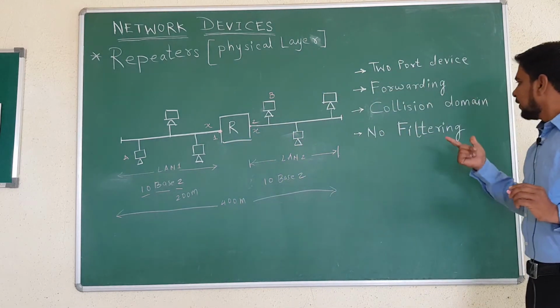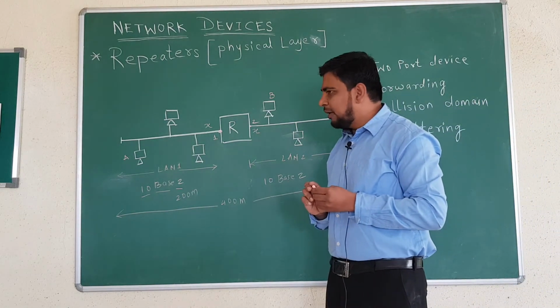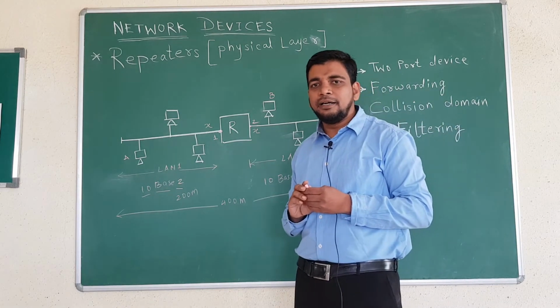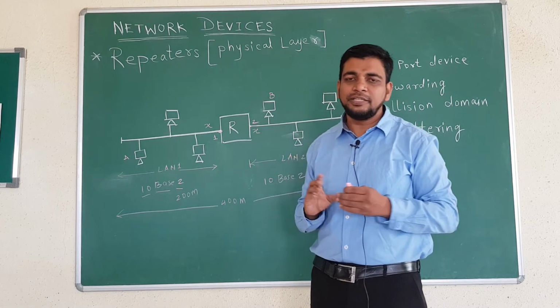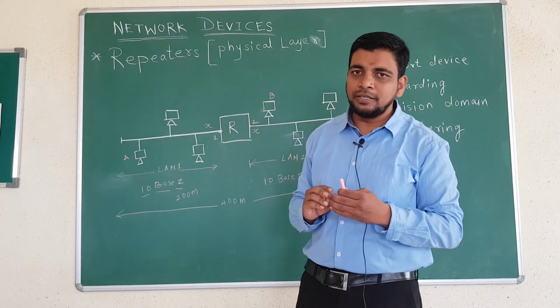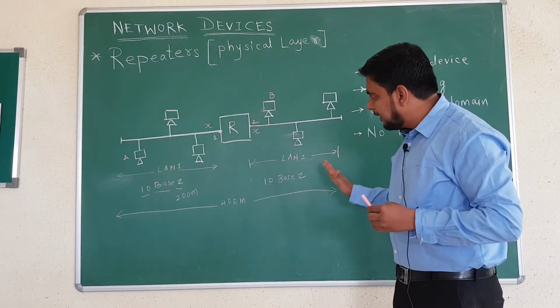What else? Collision domain. What do you mean by collision domain? Means when multiple machines send the information simultaneously, the data collides with each other. Then what happens? When the collision occurs, the data will be lost. So, what is the collision domain for this LAN?